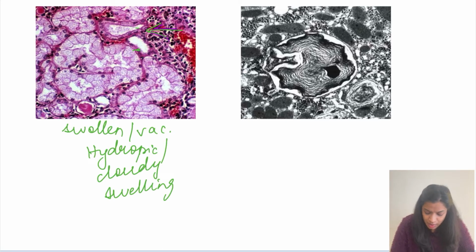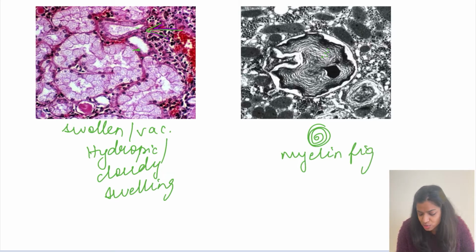So this was one of the reversible changes we saw. Coming to the next image, what do we see? Can you appreciate that this structure is all lamellated like this, right? Like an onion skin it is appearing. So this is nothing but a myelin figure which is composed of the phospholipids derived from the membrane.